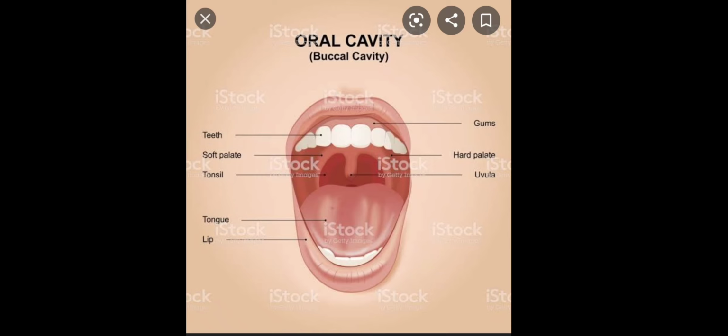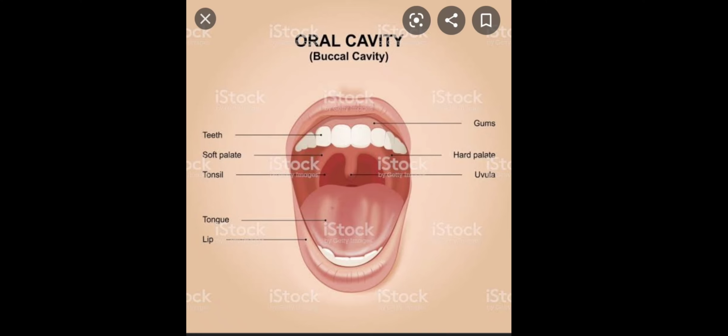The next important part is the tongue. The tongue basically helps in rolling the food and mixing the food with the saliva, so that whatever food you are chewing with the help of teeth, it can mix well with the saliva. The tongue also helps in detection of the taste of the food. Whatever food you are ingesting, if its taste is good, then you keep it in your mouth, otherwise you throw it out. So the tongue is basically helping you to find out the taste, that is saltiness, sourness, bitterness, sweetness. So all these tastes are there.